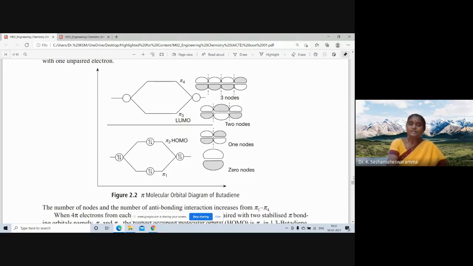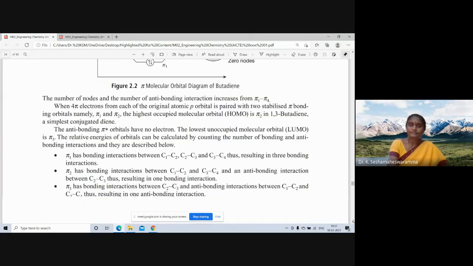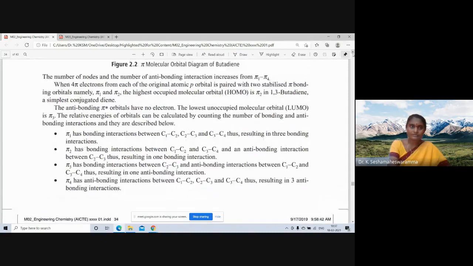So, as already explained, the number of nodes and the number of anti-bonding interactions increases from pi 1 to pi 4. Pi 1 has 0 nodes, pi 2 has 1 node, pi 3 has 2 nodes, pi 4 has 3 nodes. The 4 pi electrons from the original atomic p orbitals are paired into 2 stabilized pi bonding orbitals, namely pi 1 and pi 2, because these two have less energy compared to pi 3 and pi 4.